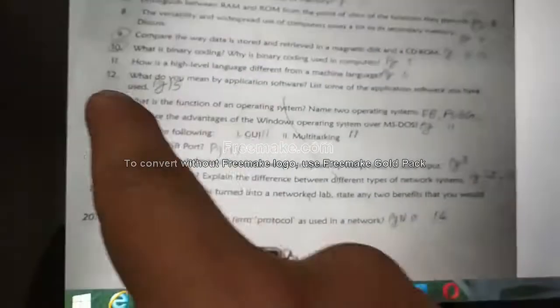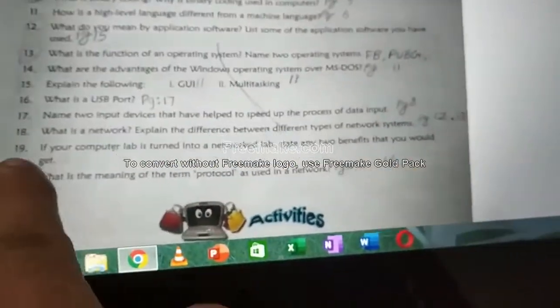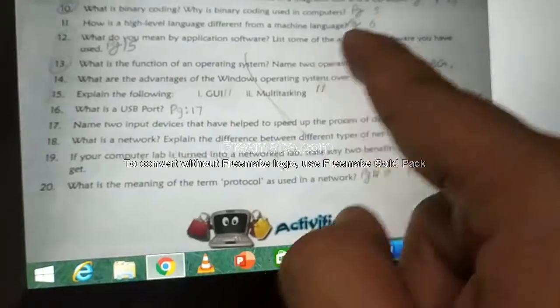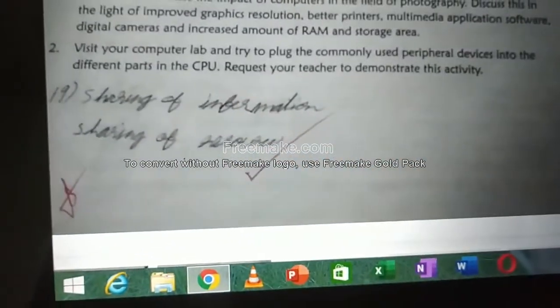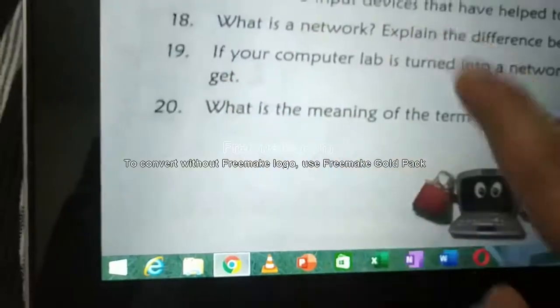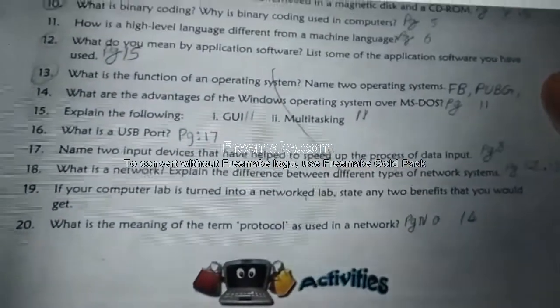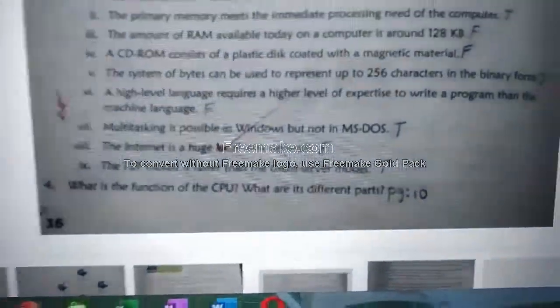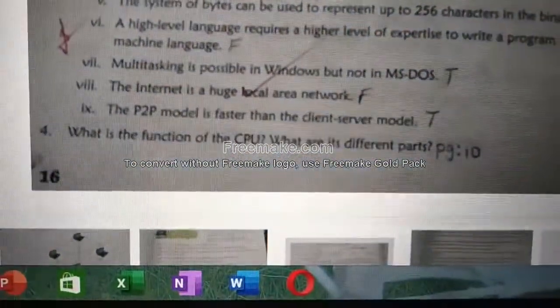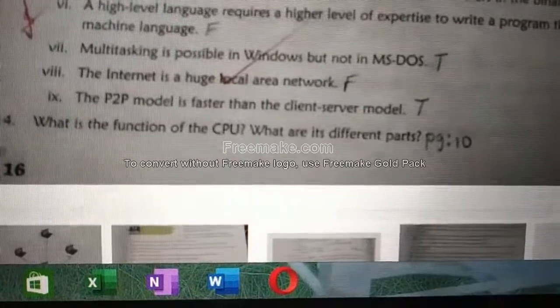For the 13th one, don't mark anything, and for the 19th one, you have not marked anything. These both I will say. The 19th one is written down, we will write it. For the 13th one alone, I will say what to do. Now we will go from the fourth question. What is the function of CPU? What are its different parts?